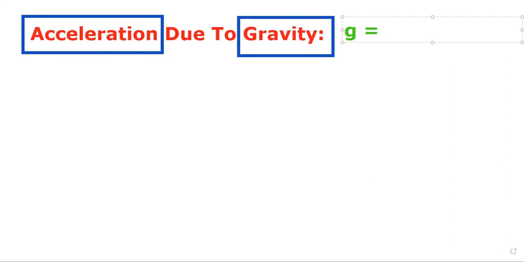Normally, it is 9.81 meter per second square, but at your level, we directly put 10 meter per second square.